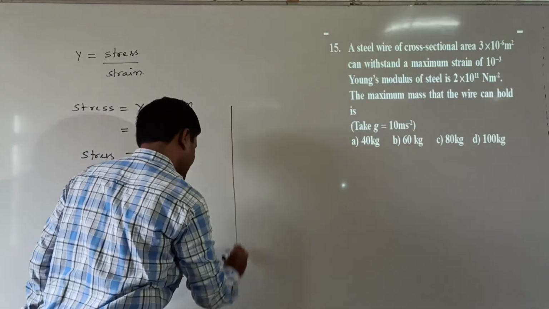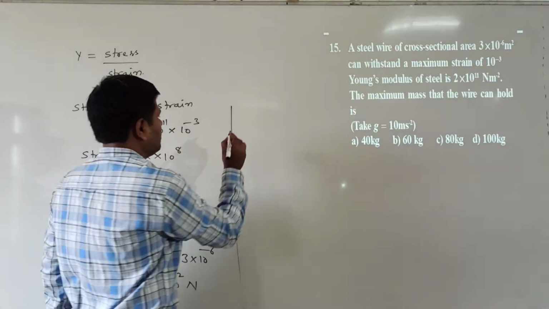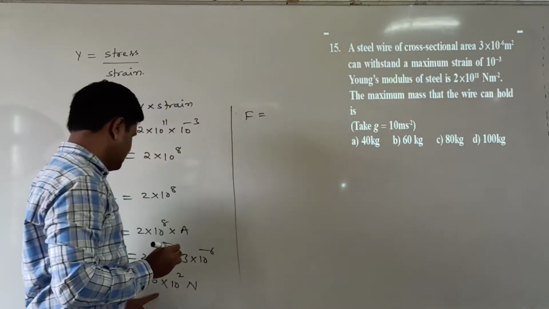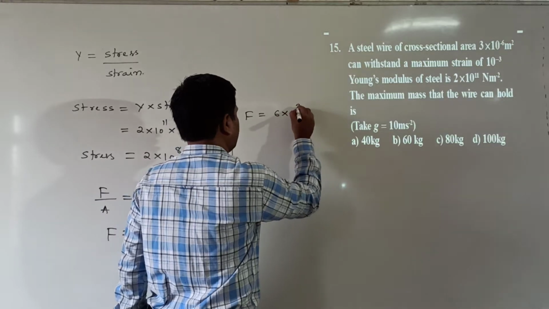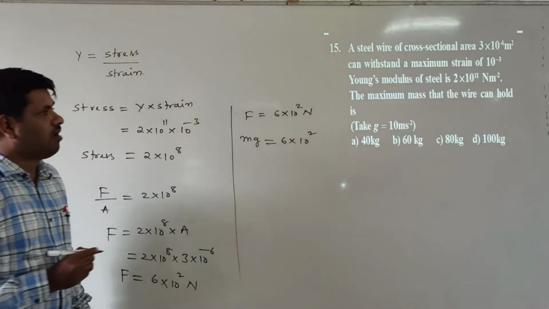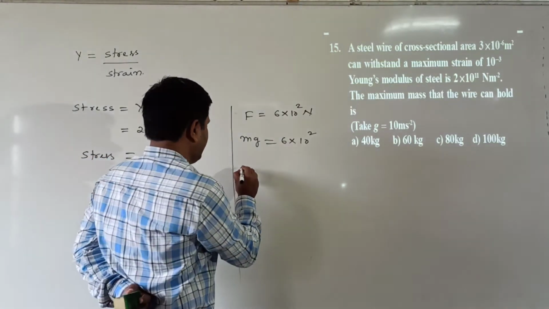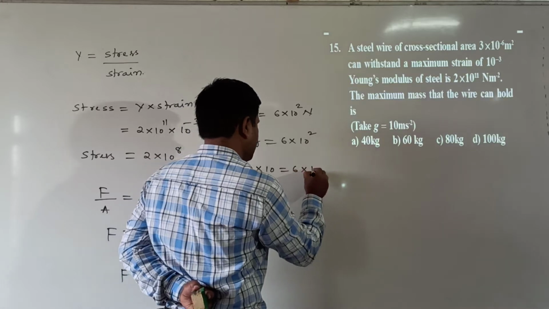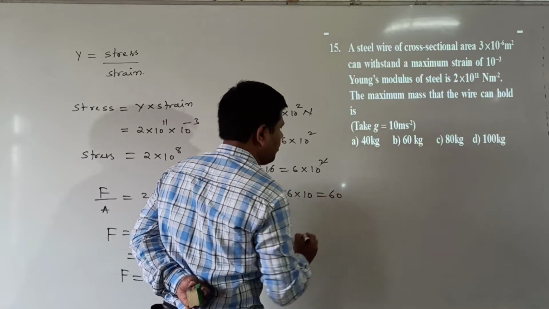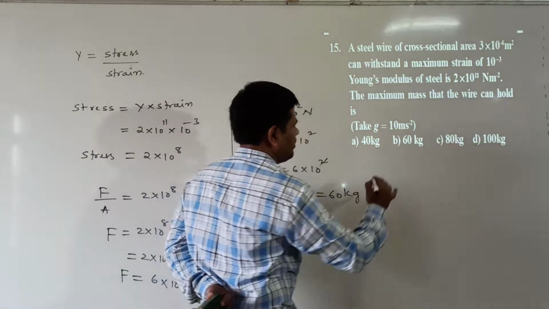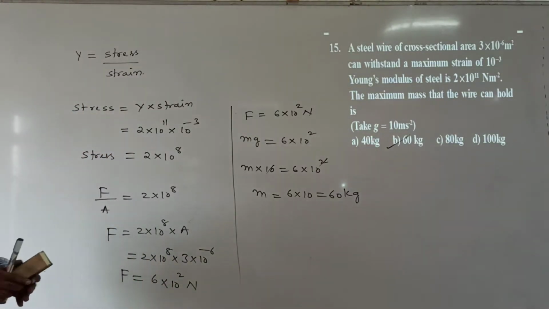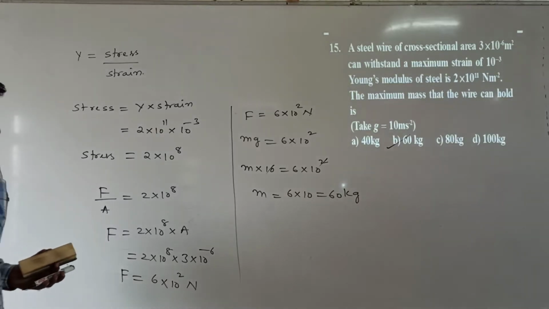But what is asked here? The maximum mass is asked. The force is 6 into 10 square newton, so force is equal to mg is equal to 6 into 10 square. Now the mass is what we have to find: M into 10 is equal to 6 into 10 square. Here 10 cancels. Mass is equal to 6 into 10, which is 60 kg. Which option is correct here? B option is correct. This is question number 15. B option is correct.